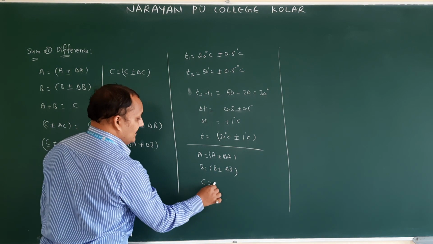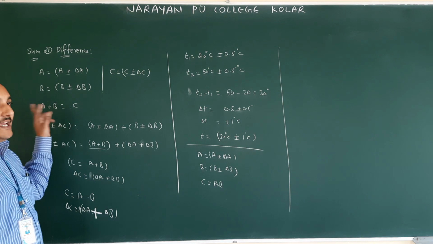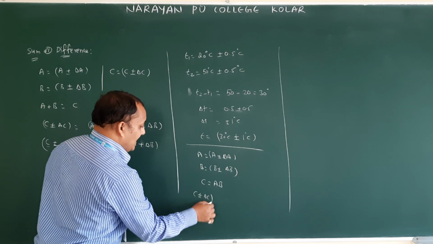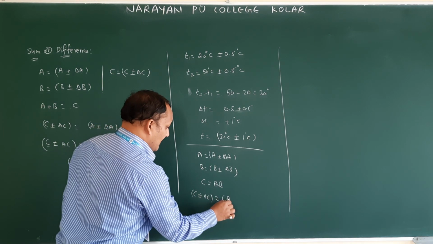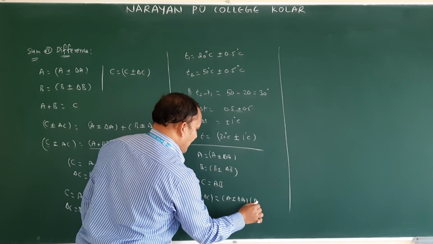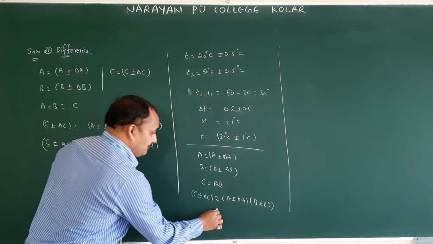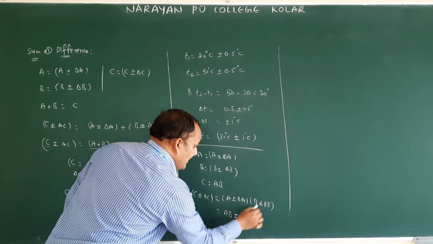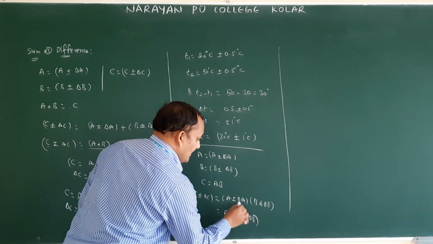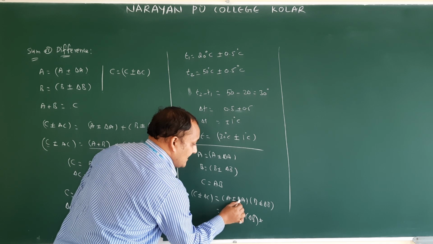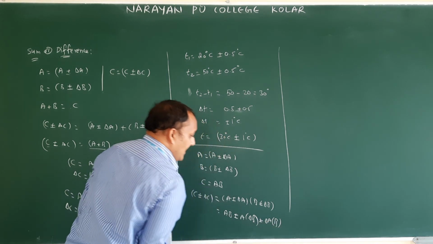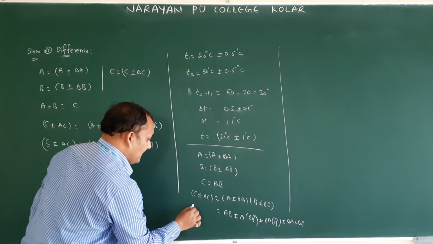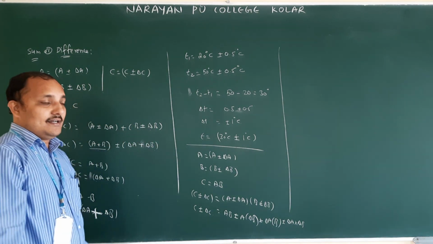Product means C is equal to A into B. Now C value: C plus or minus delta C is equal to A plus or minus delta A into B plus or minus delta B. Multiply A into B: AB plus or minus A into delta B, plus or minus delta A into B, plus or minus delta A into delta B. So C plus or minus delta C.